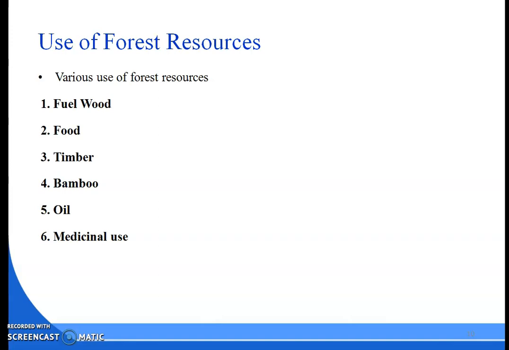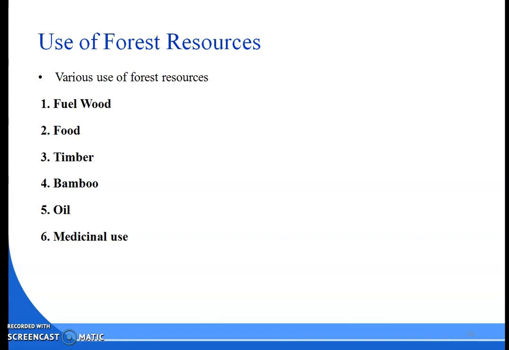Okay, so for the rural areas mainly fuel wood. For rural populations wood is an important source of energy for cooking food and also for heating purposes. So we are using fuel wood mainly in rural areas. Okay, because in urban areas we are using gas to make food. We are not using wood for making food. We are also using room heaters for heating purposes.